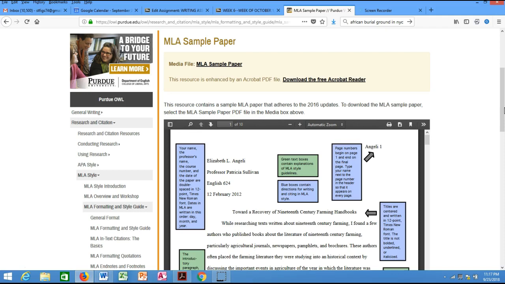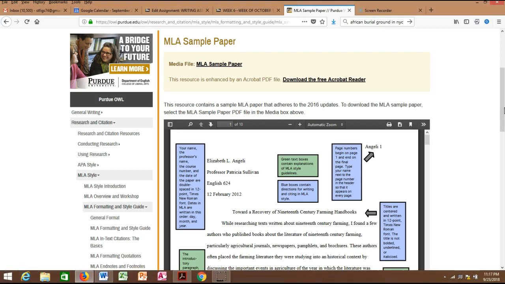So the introduction that you're going to type is going to introduce the reader. You're going to tell the reader what you're going to be talking about. All of you have had English 110 or English 93 and above, whatever it is, you all know how to type a 5-page paper. This time I'm asking you to type a 3-page paper, and I'm asking you right now to type only the draft of your introduction. How are you going to start your paper? What are you going to say? This will be a draft that I will review, make my comments, and then you will type the rest of your paper.